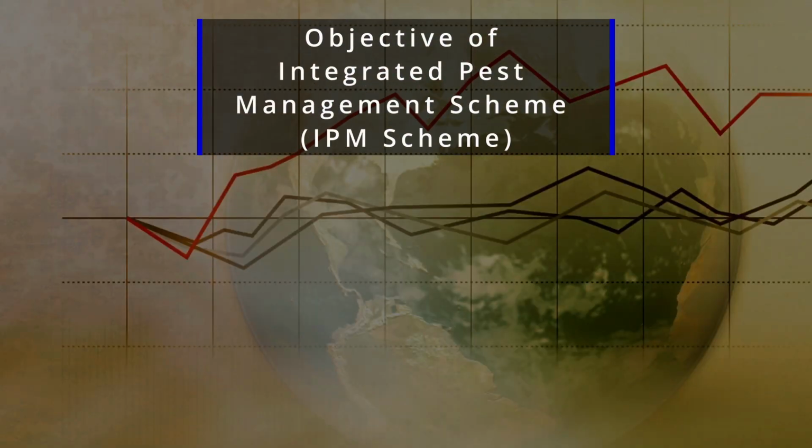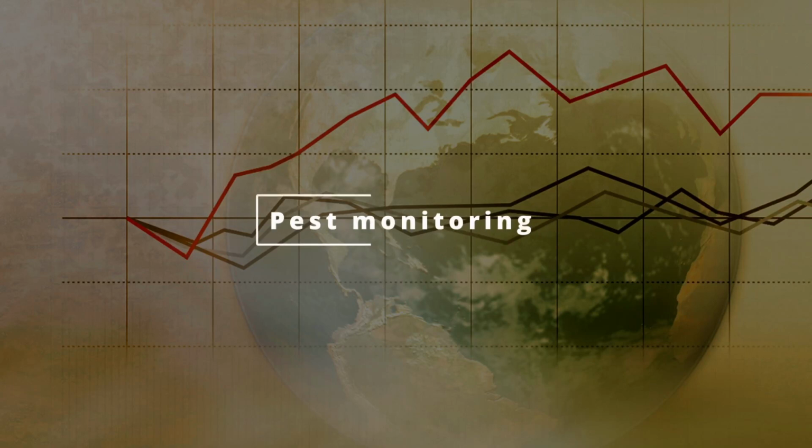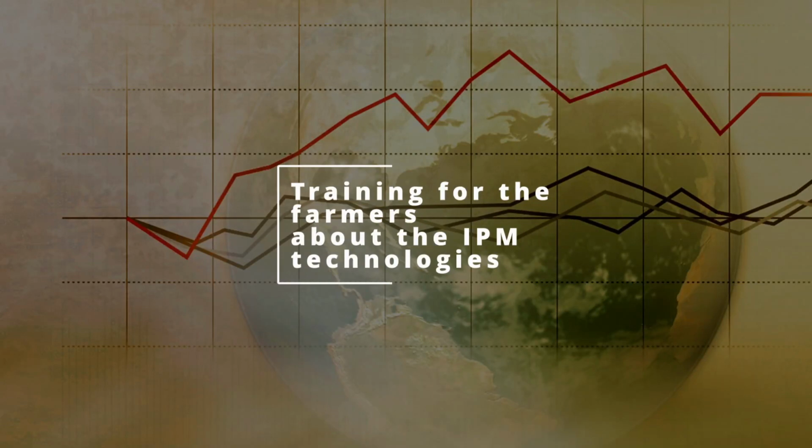Now what is the objective of this scheme? The objective of this scheme is to monitor the use of chemical pesticide by the farmer. The second objective is to watch the nature or the behavioral change of the pest, so that the industry which is producing those chemical pesticides can also change the components of those pesticides so that the pesticide will be effective again. At the same time, this scheme is trying to train the farmers about this IPM scheme.